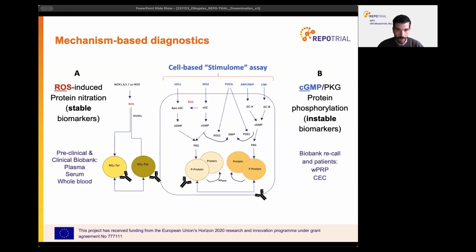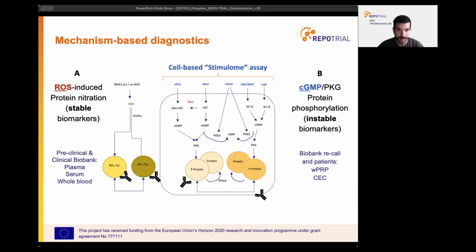With this purpose, we developed a diagnostic assay where we endotype patients from the ROS-CYP disease cluster. This assay combines ROS-related markers and CYP-related phosphomarkers. NOX5 levels and oxidation markers induced by ROS, like nitrotyrosine, are stable enough to be measured in stored plasma or serum samples from biobanks.